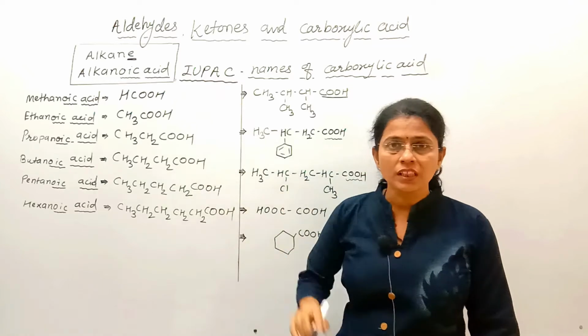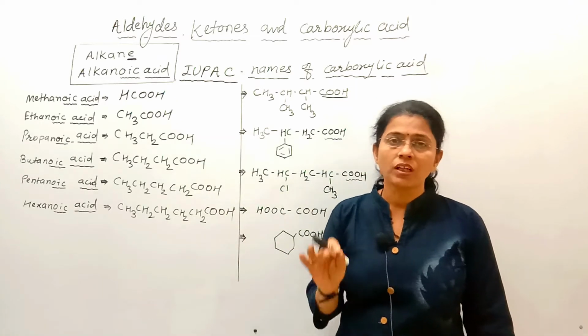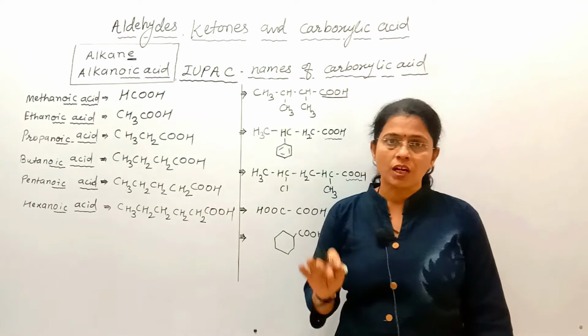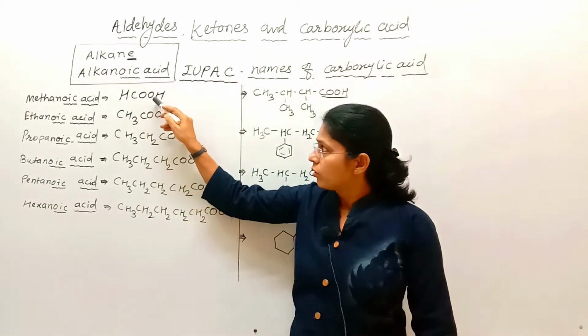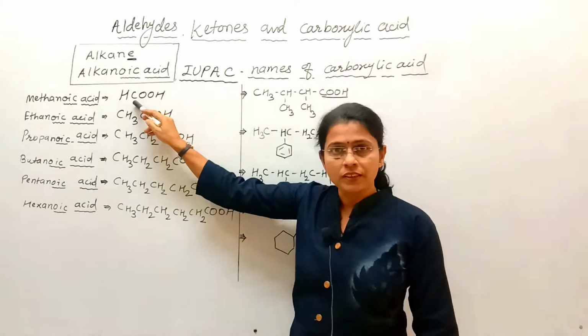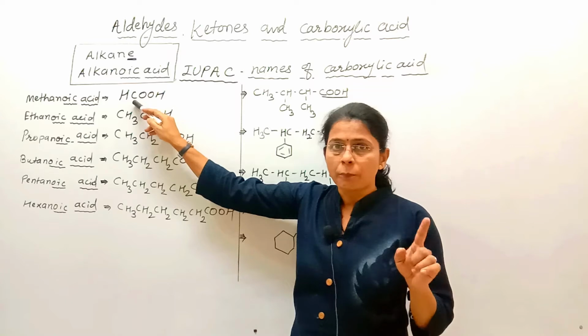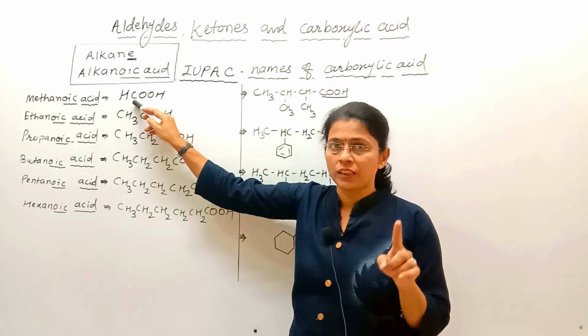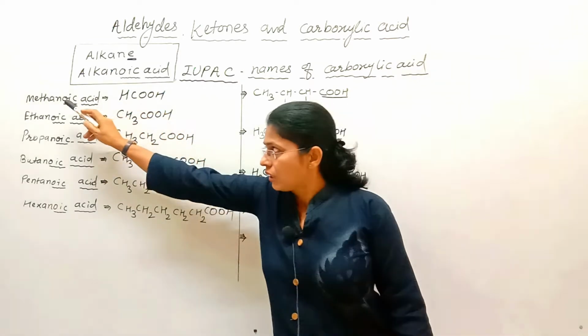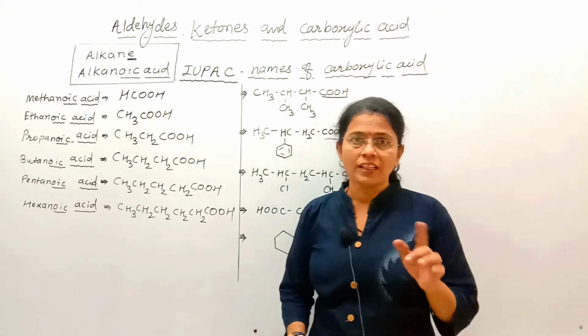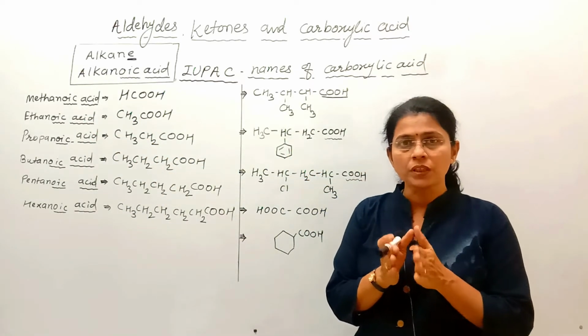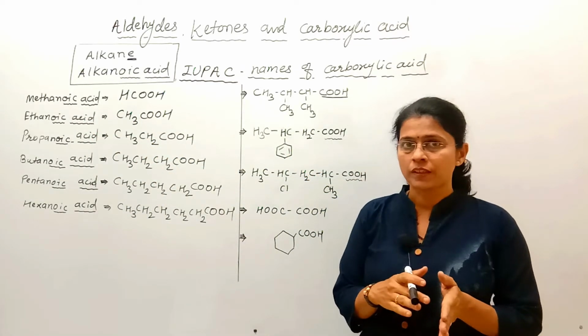This is the basic rule while naming carboxylic acids by IUPAC. See here, in this compound one carbon is there, that's why the parent alkane is methane. From methane, E is replaced by OIC acid, and hence the name of the compound is methanoic acid.